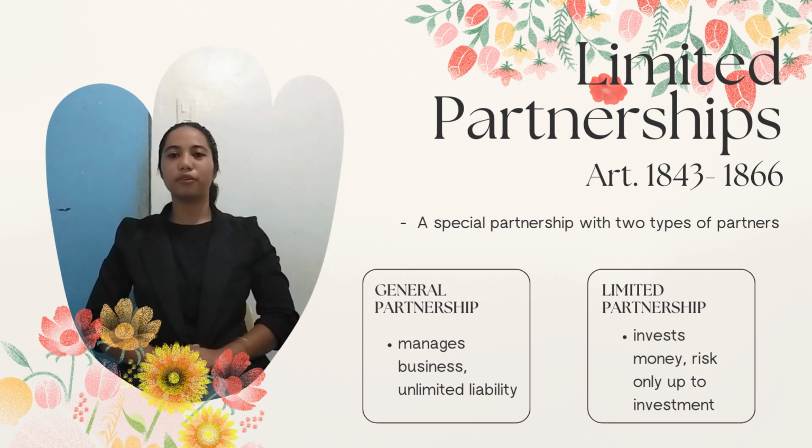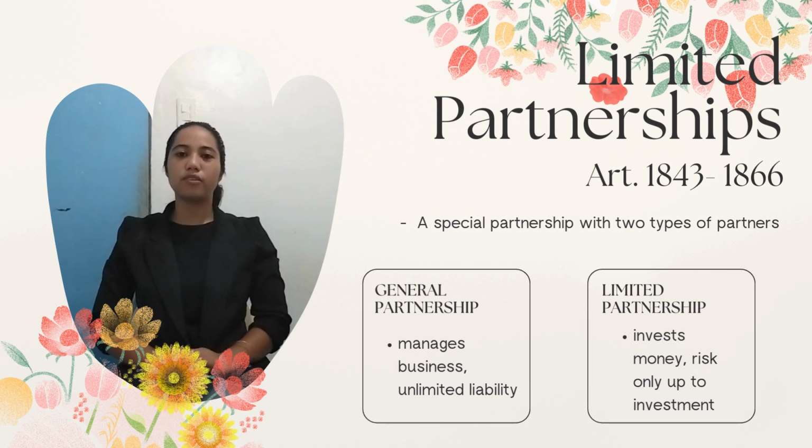Example, Doming and Dongdong agreed to start a small eatery. Doming contributes 50,000 pesos cash and Dongdong contributes cooking skills and equipment. They agree to share profits and losses equally. One day, Doming buys supplies on credit from a grocery store in the name of the partnership. The partnership fails to pay. The grocery store can go after the partnership funds, but if that's not enough, they can also collect from Doming or Dongdong's personal money or property, because both are personally liable in a general partnership.